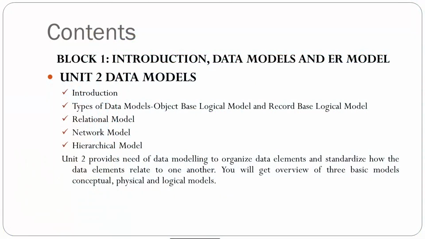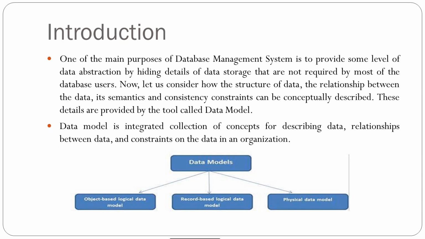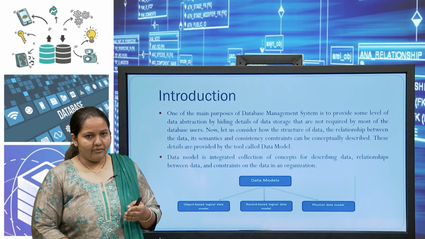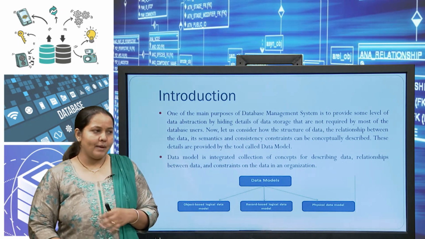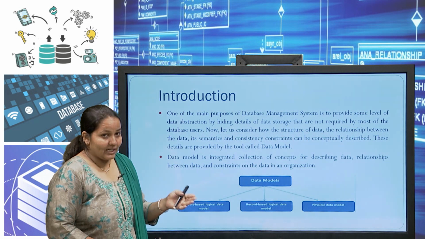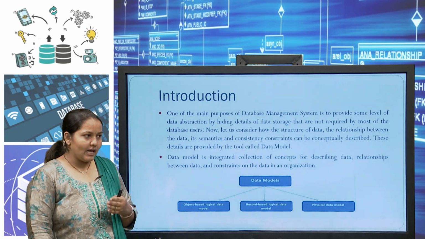So for data models, we have covered the introduction: what a data model is, which types of data models are available, and a brief introduction to data models. One of the main purposes of DBMS is to provide a level of data abstraction by hiding the details of data storage by level, which we have already learned in unit 1: the physical level, the conceptual level and the view level abstraction. Now we are going to provide the model according to the level of data abstraction.